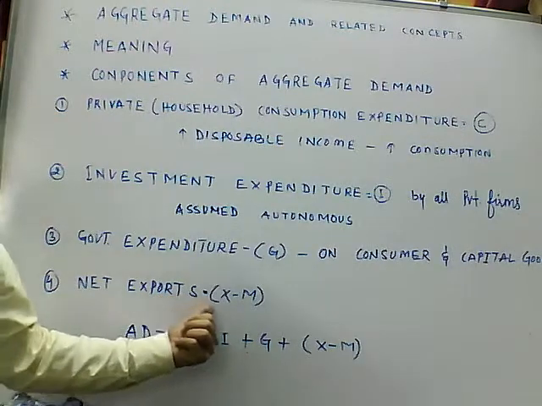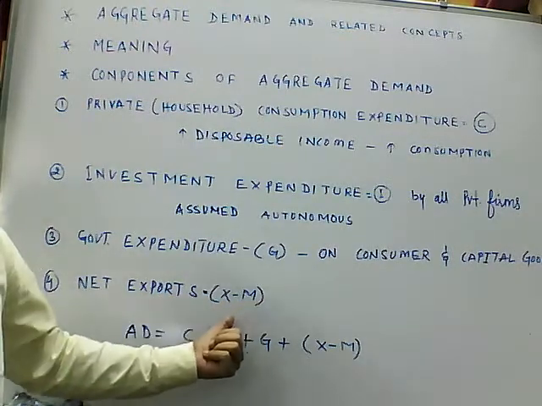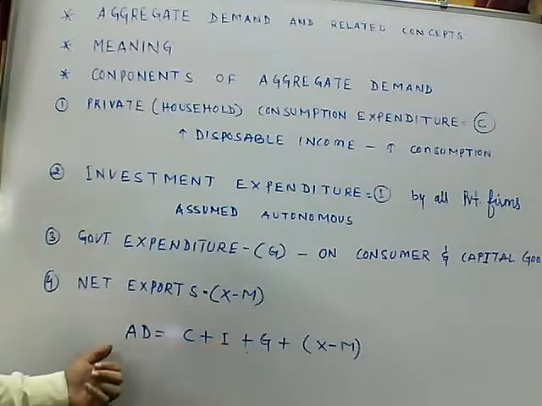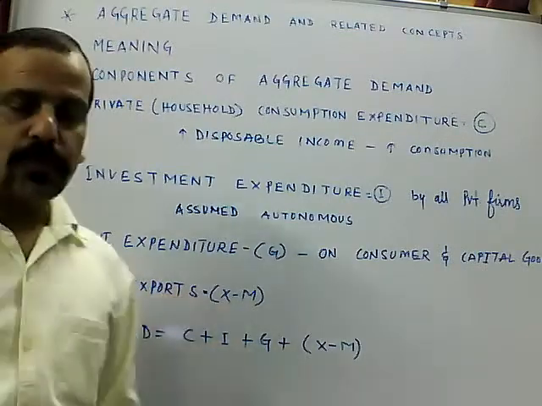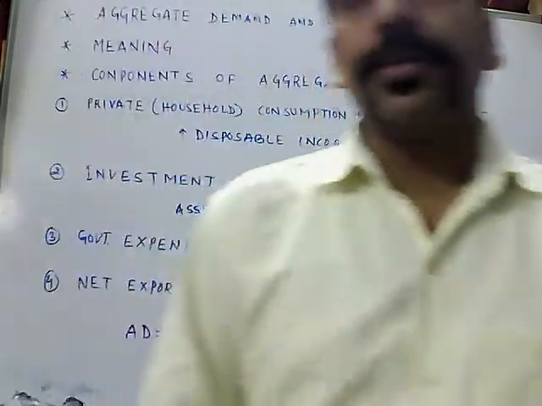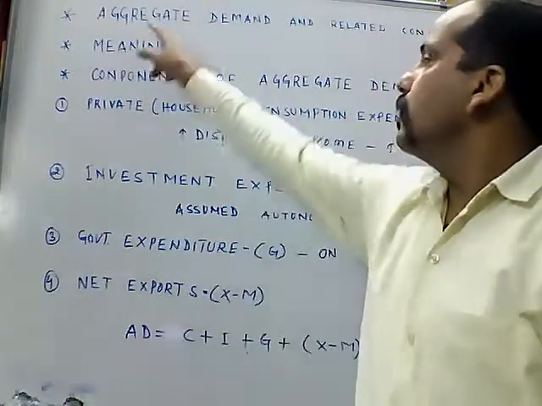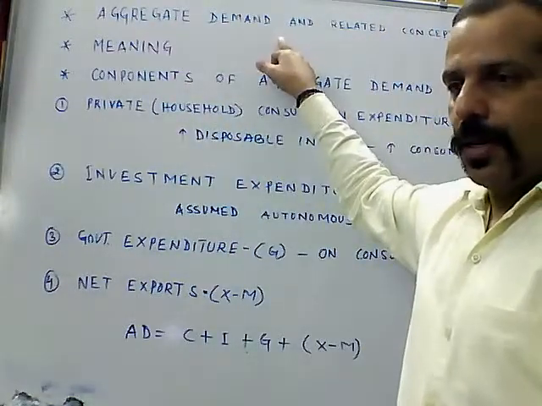Now the fourth point is net exports. Net exports: export minus import. So net export comes under the part of aggregate demand.